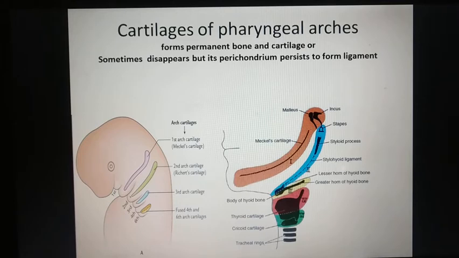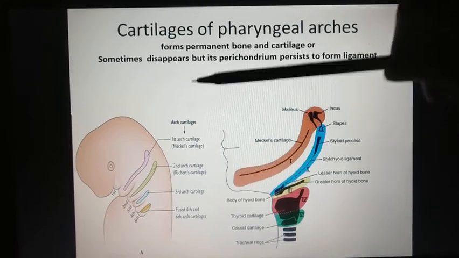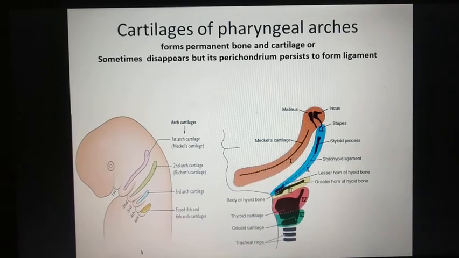Cartilage of the first arch is Meckel's cartilage. Cartilage of the second arch is called Reichert's cartilage, and the third, fourth and sixth arch cartilages have no specific names.